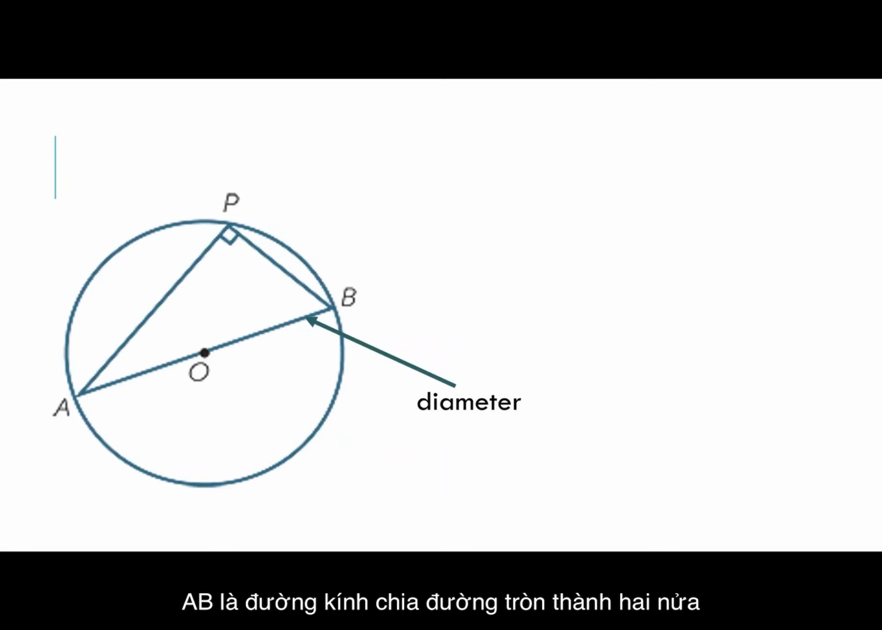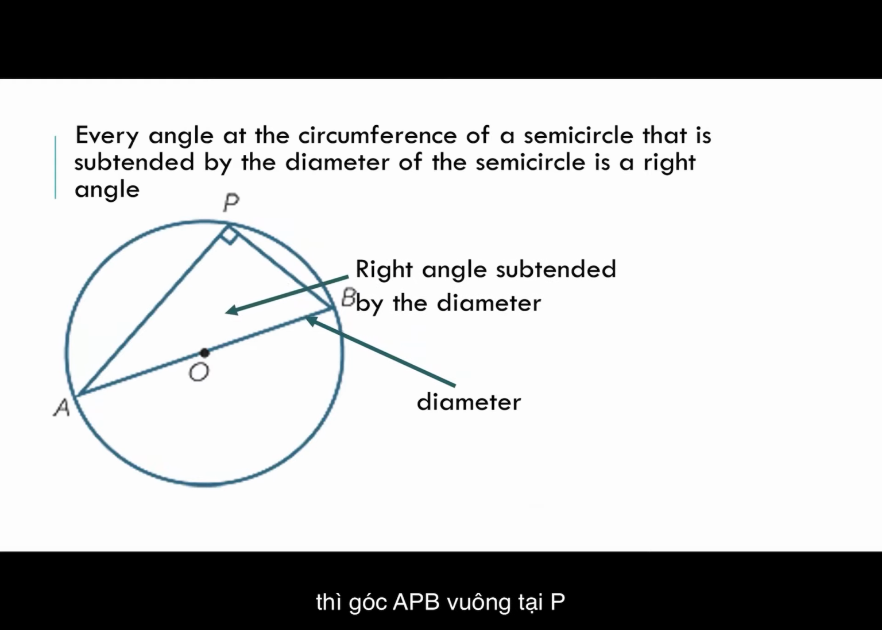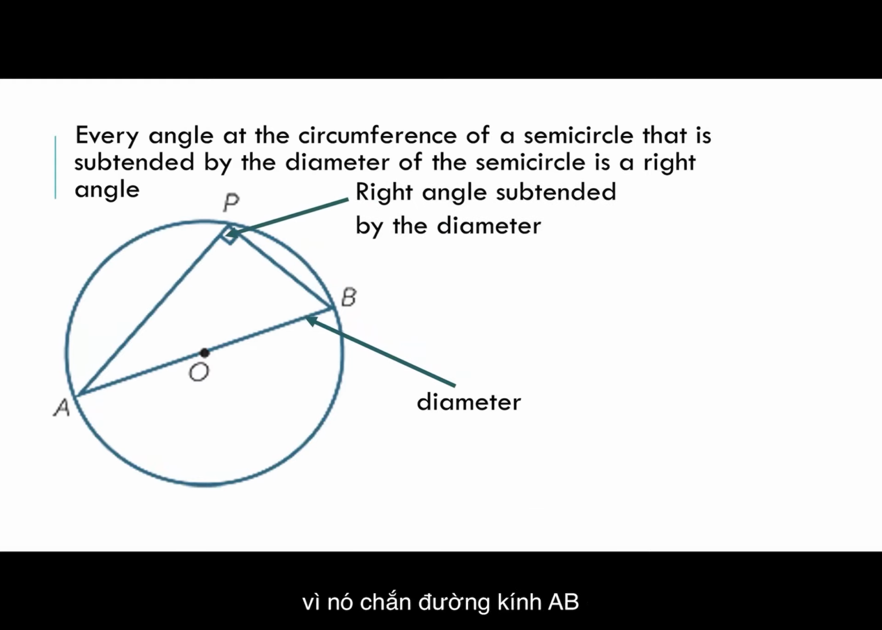AB is a diameter that divides the circle into two semicircles. Every angle at the circumference of a semicircle that is subtended by the diameter of the semicircle is a right angle. So we have APB, a right angle subtended by the diameter AB.